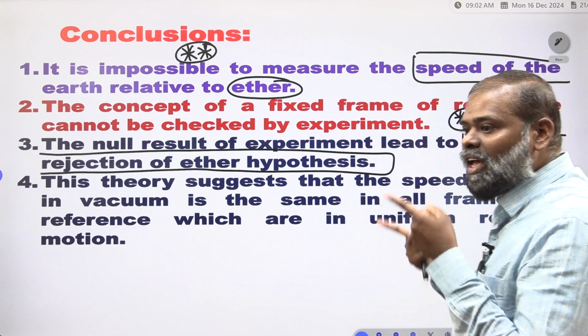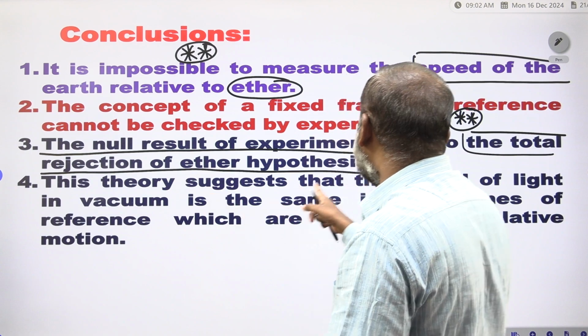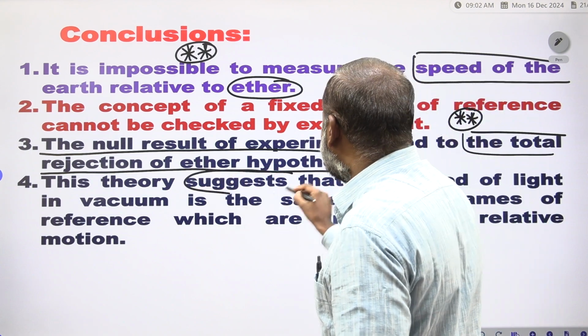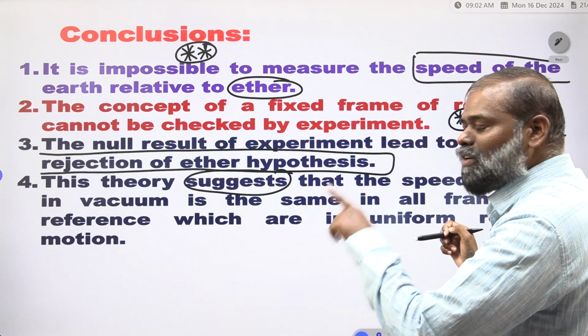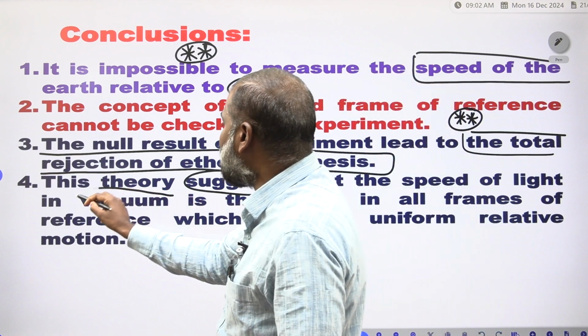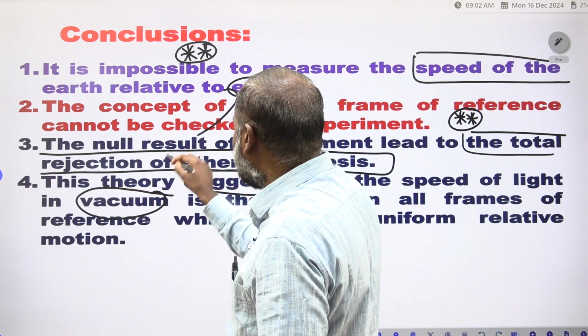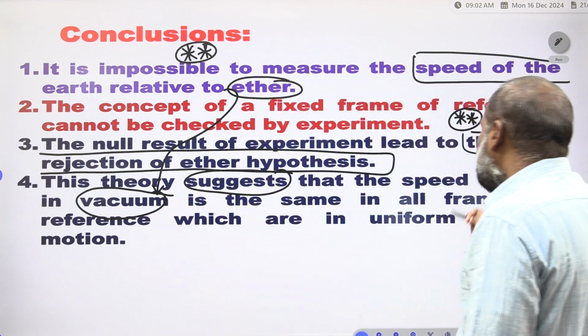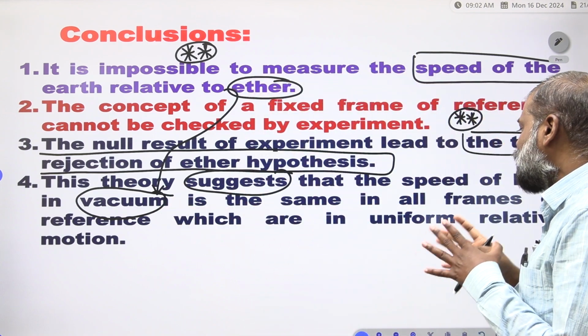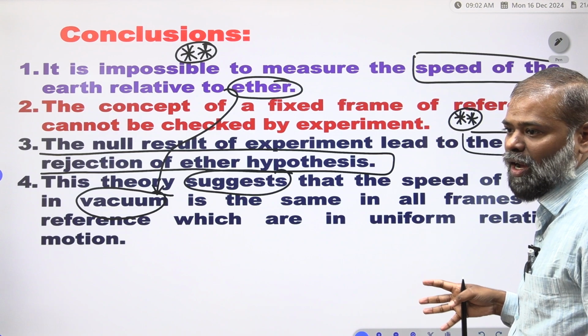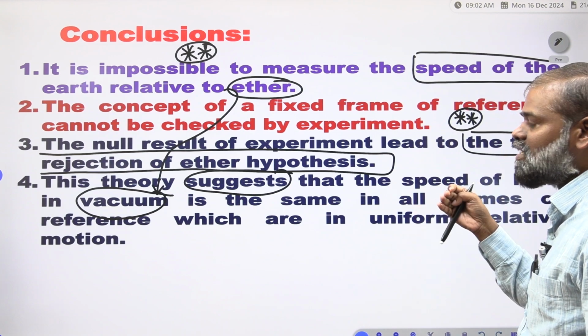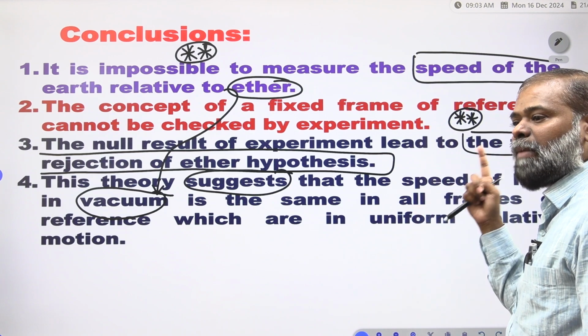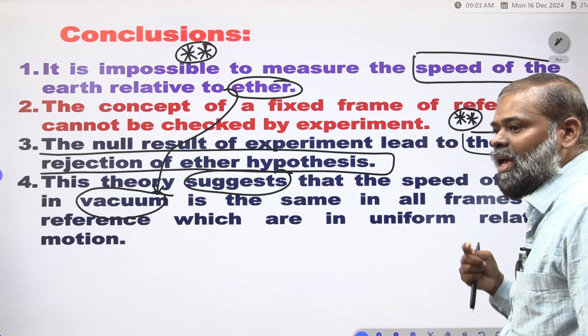Based on this, the theory suggests that the speed of light in vacuum instead of ether is the same in all frames of reference which are in uniform relative motion. This is a great success story by using the Michelson-Morley experiment.